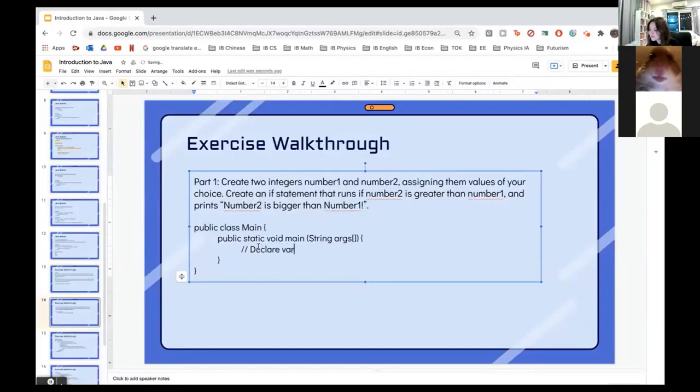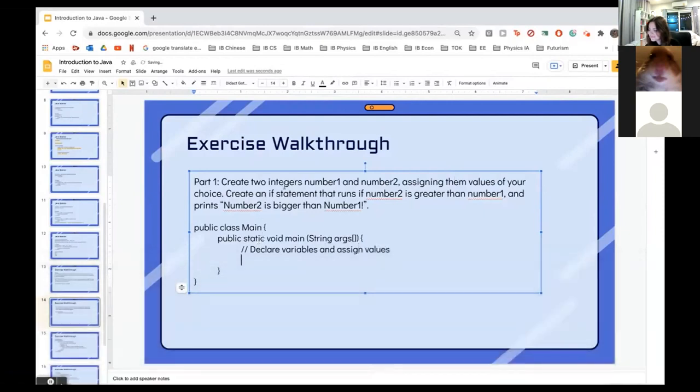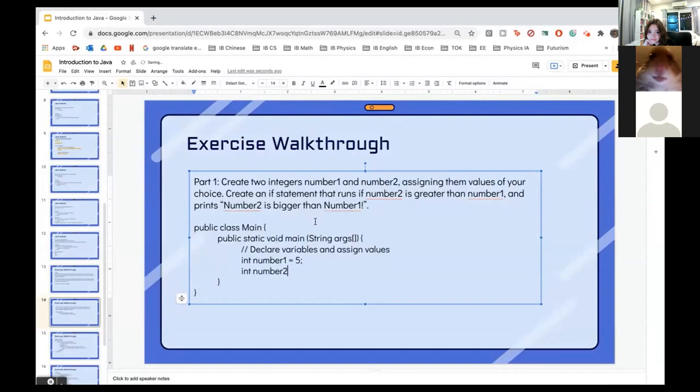So now we're first going to declare variables and assign values. We have to create two integers, number 1 and number 2. So let's do so. Here I just assigned 5 and 10, but honestly you could use whatever numbers you want. And the if statement will run if number 2 is greater than number 1.